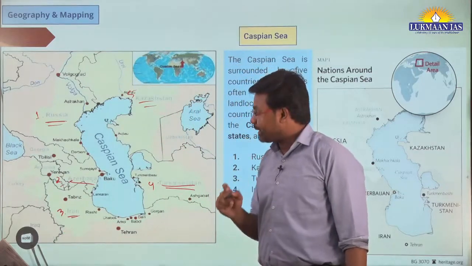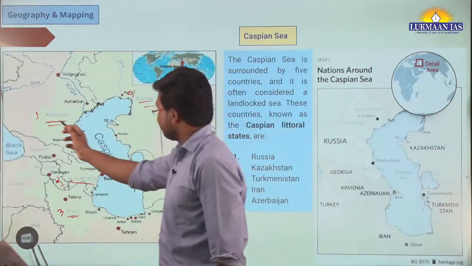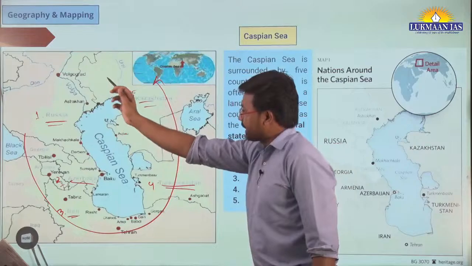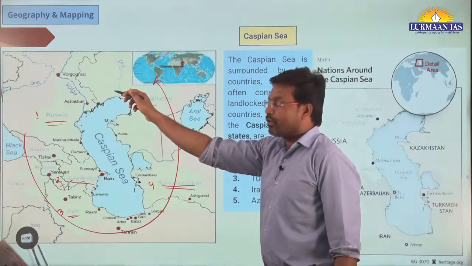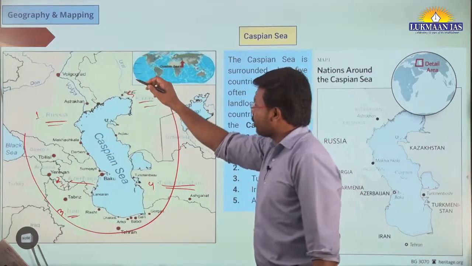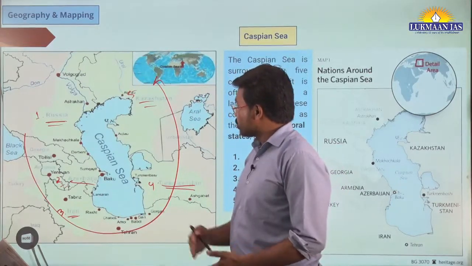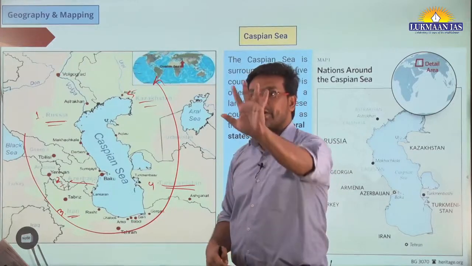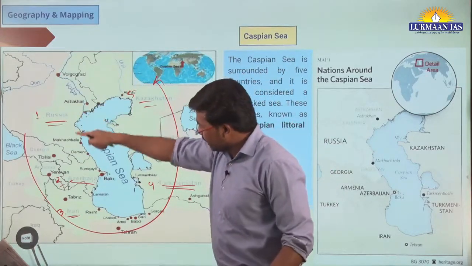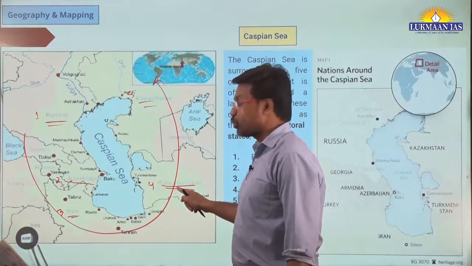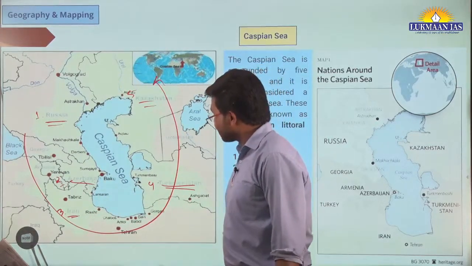So you can remember the names of the countries in this fashion. You can move from Russia in an anti-clockwise fashion, or you can move in a clockwise fashion also. It depends upon you. So the Caspian Sea is surrounded by 5 countries: number 1 Russia, number 2 Azerbaijan, number 3 Iran, number 4 Turkmenistan, and number 5 Kazakhstan.